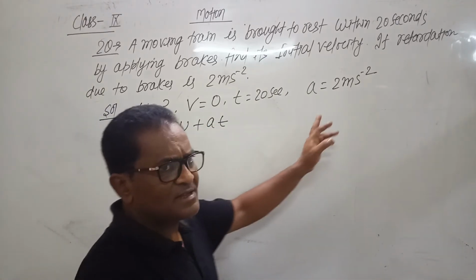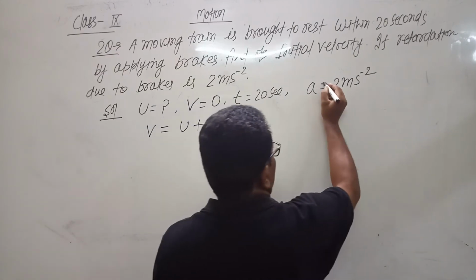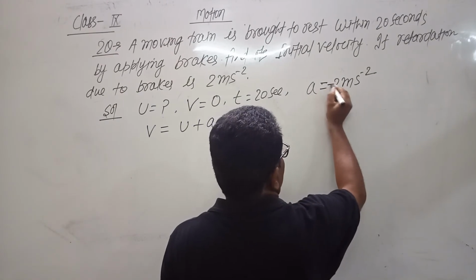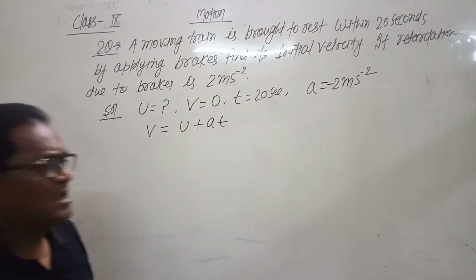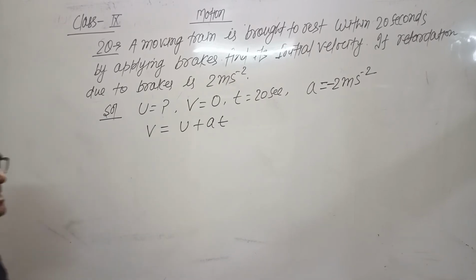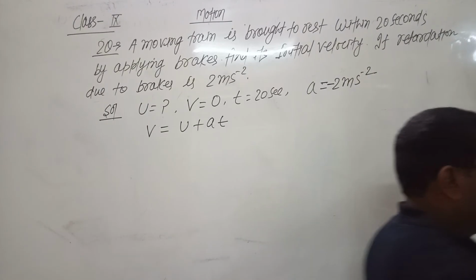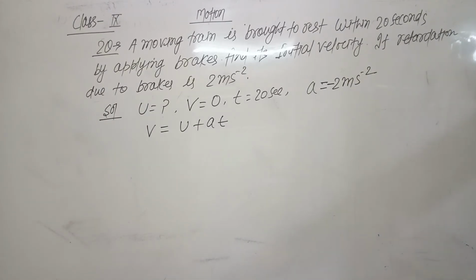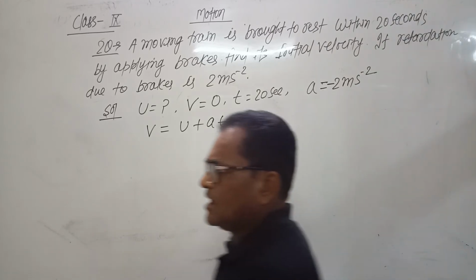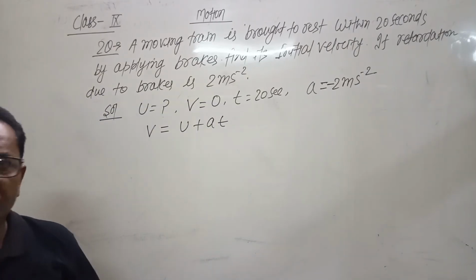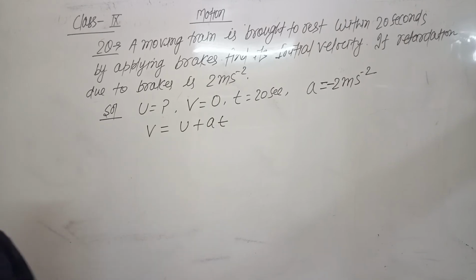Since it is retardation, it would be taken with a minus sign. So a equals minus 2 meter per second square, because the minus sign indicates that it is negative acceleration, the retardation, the deceleration. The minus sign indicates that the velocity goes on decreasing.